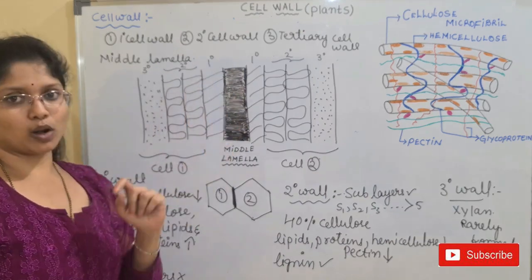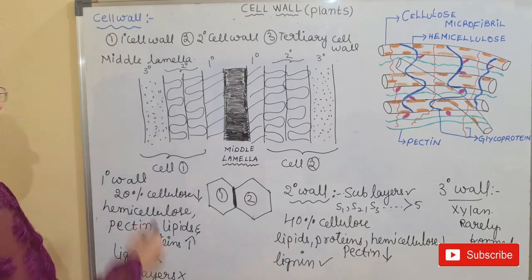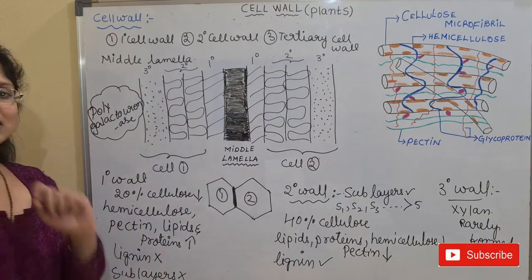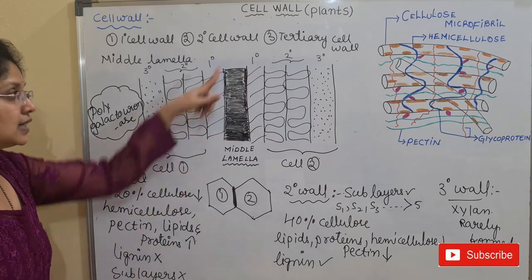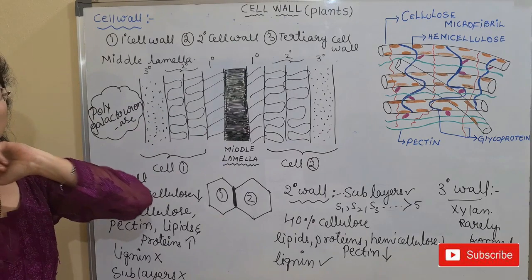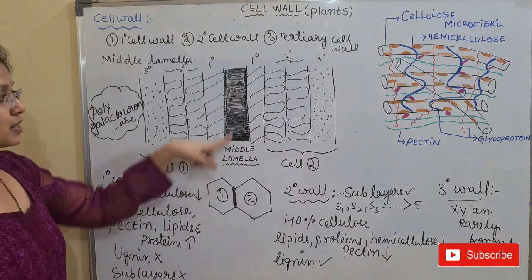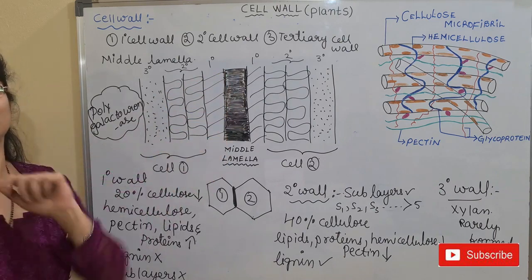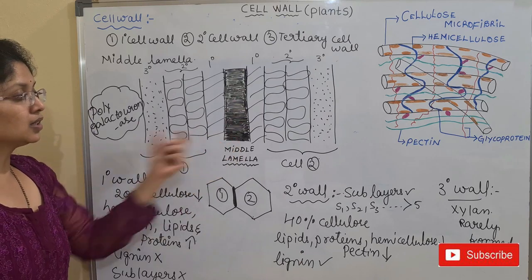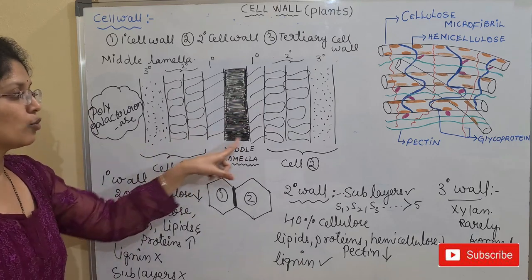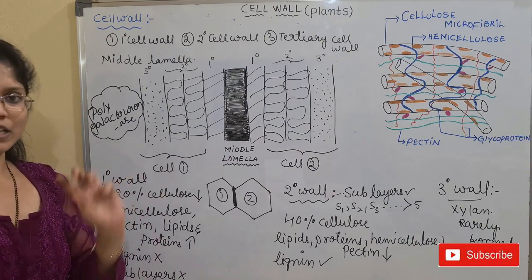see this primary wall. There is an enzyme called polygalacturonase. Okay, we have an enzyme called polygalacturonase, and this is mainly helpful in the dissolution of the middle lamella. When the fruits and the vegetables are softened, they mainly have this middle lamella completely dissolved. When you see this dissolution, you have the clear demarcation of the primary walls of each cell. Okay. Otherwise, you cannot see the primary wall separately.